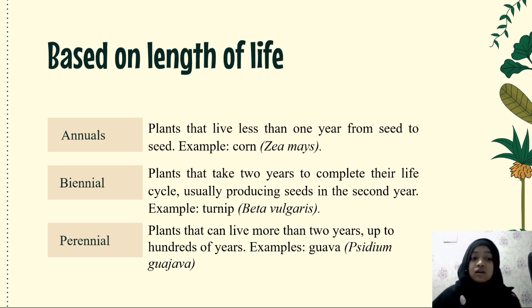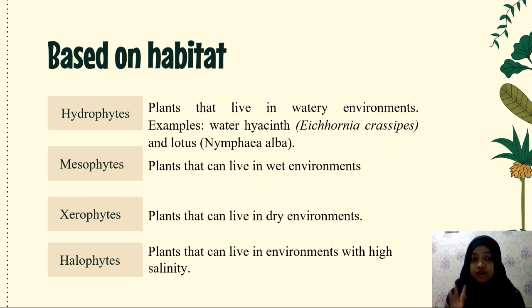Example: turnip, Beta vulgaris. Perennials are plants that can live more than 2 years, up to hundreds of years. Example: guava and rambutan.